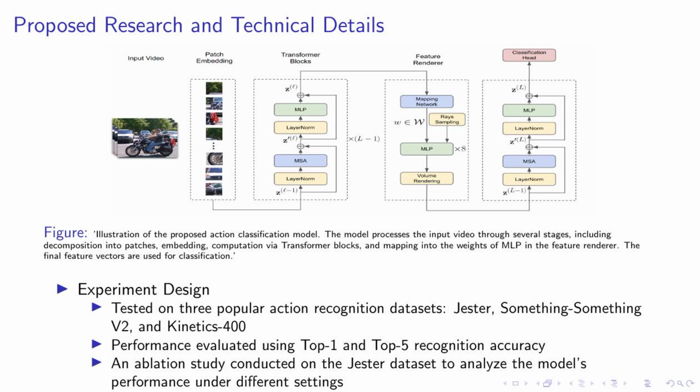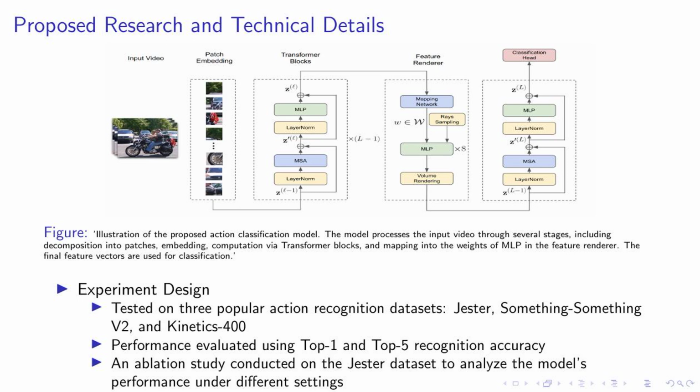As you can see in this figure, our action classification model processes the input video through several stages. It starts with decomposing the video into patches, followed by embedding. The computation is then carried out via transformer blocks, and the results are mapped into the weights of an MLP in the feature renderer. The final feature vectors are then used for classification.